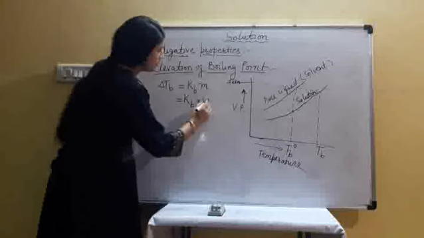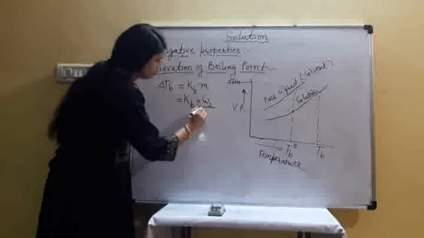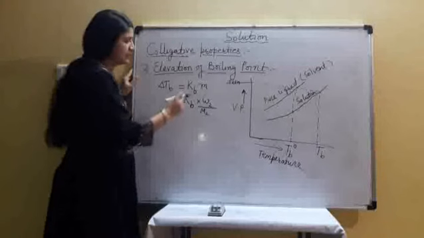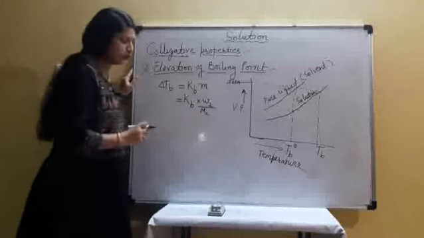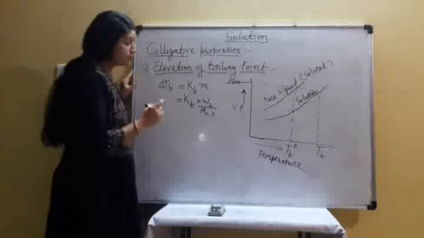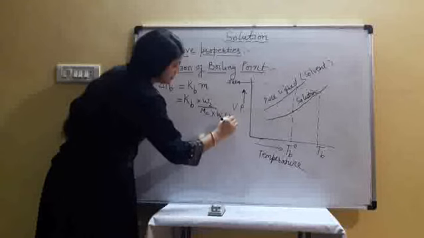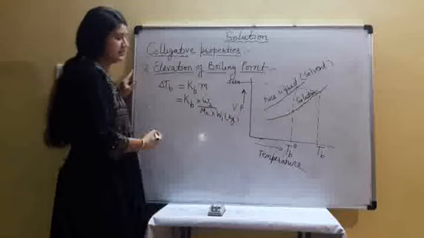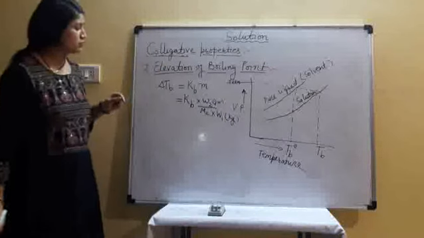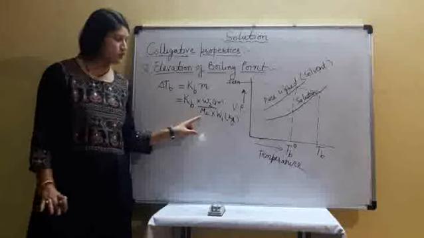So what is the formula? Number of moles of solute we represent by W2 upon M2. It is the given mass of solute divided by its molar mass, and here W1 is the weight of solvent in kg. So for the number of moles of solute, the given mass in grams is divided by the molar mass of solute.